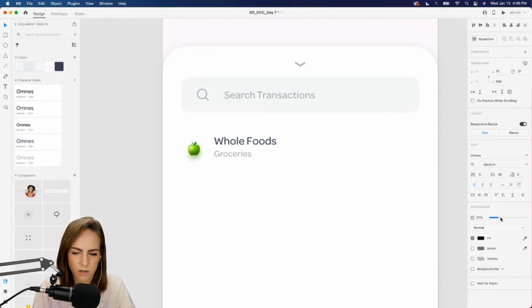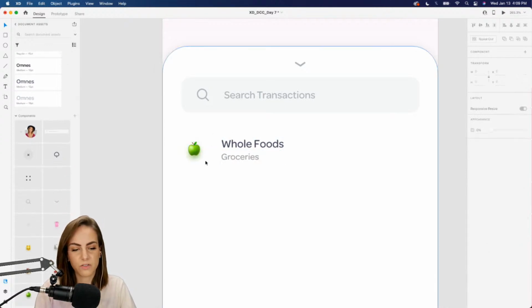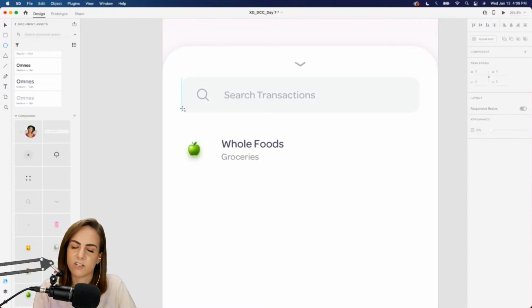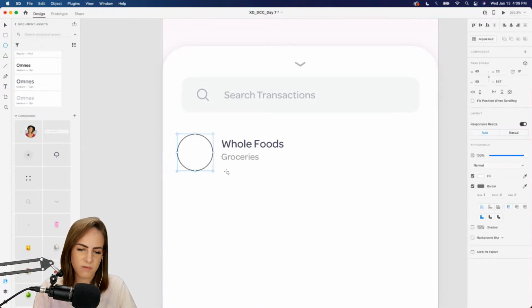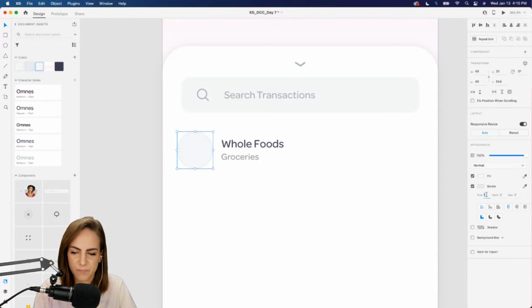Okay, bring this down a bit so we have some contrast. And then just bring that right there. Okay, so behind this little icon, I'm just gonna add a circle so we have some delineation between each of these. And I'll make this a gray with another kind of off gray border. Bring this up to 2 and then just send that to back.